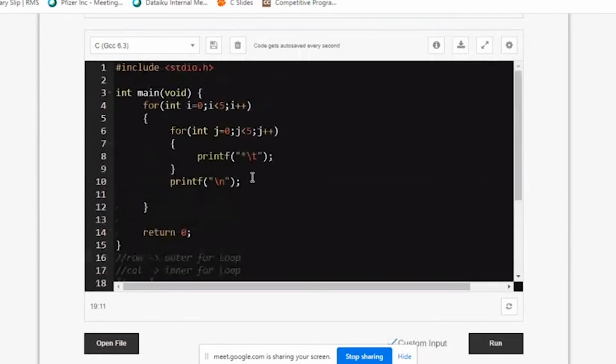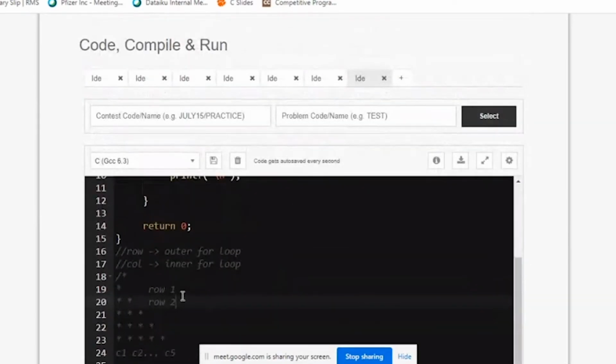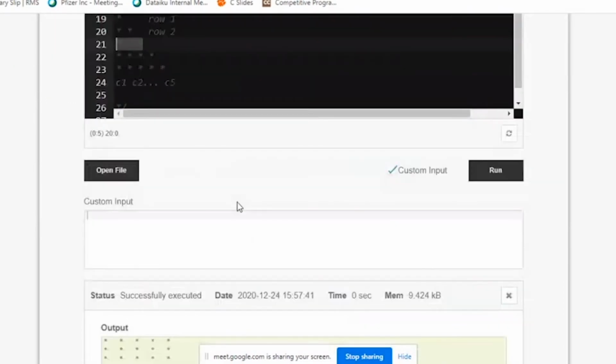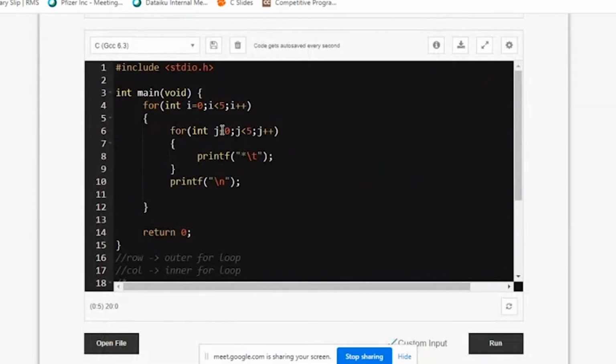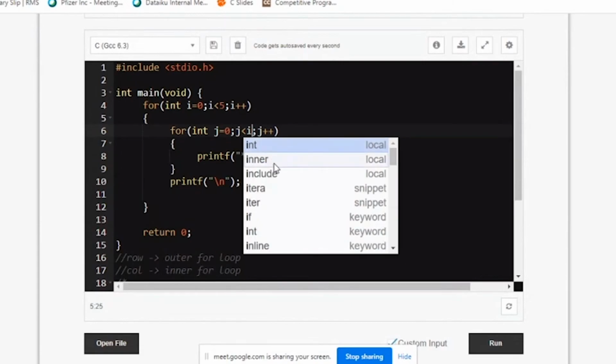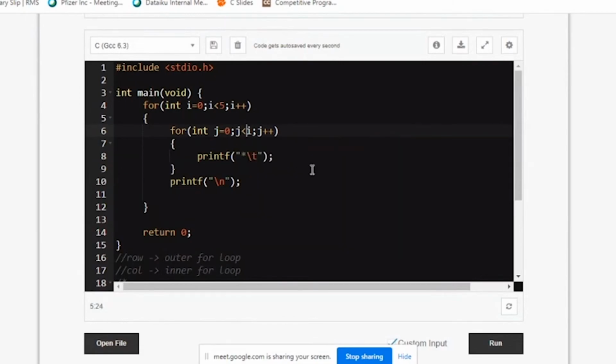Now let me come to the column, where the column should be depending on the row number. If it is first row, only 1 column. If it is second row, it is 2 column. If it is third row, 3 column. So see the difference in my printing. I'm just making my j dependent on i. What is i? i is a row number. You should always remember outer one is actually tracking rows.